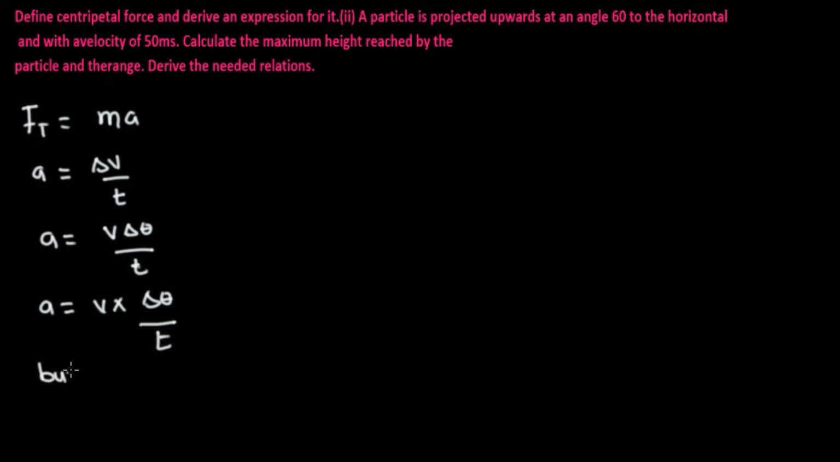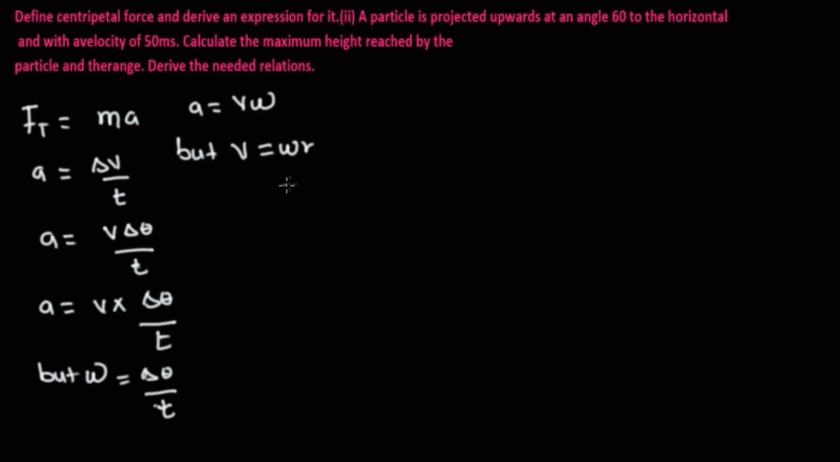But we have that angular speed is change in theta over change in time. Okay, and we can plug this in here, and doing that, we're going to have the acceleration is equal to vω. That is where we see change in theta over time, we replace it by the angular speed ω. And don't forget the relationship between angular speed and linear speed is given as v is equal to ωr.